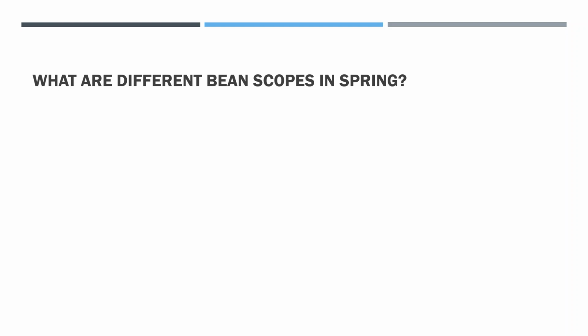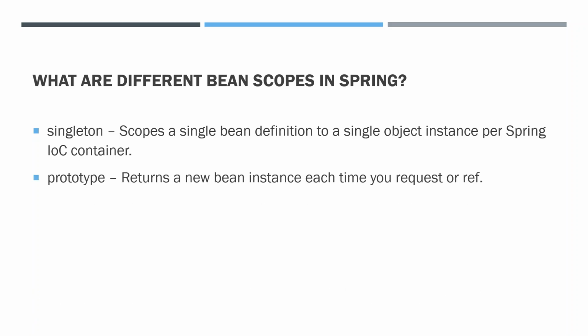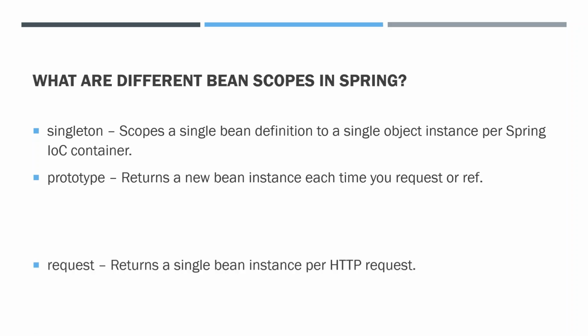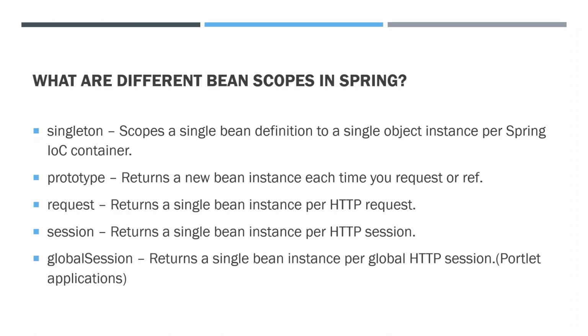What are the different bean scopes in Spring? We already discussed singleton and prototype, right? Single object per container, and prototype returns a new object each time you request or reference. Then request, session, global session. These are for web applications: request for each HTTP request, session for each HTTP session, and global session is related to portlet applications.